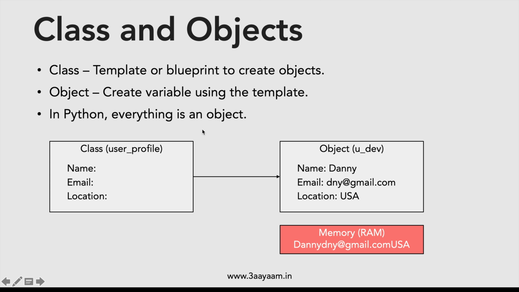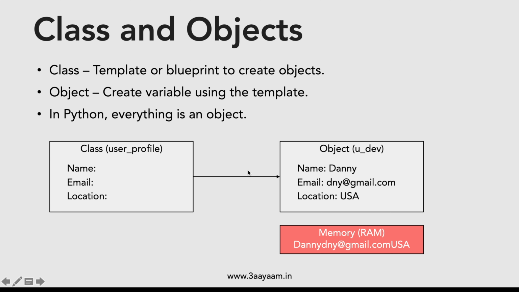A class is the template or blueprint that you create in the program, and an object is the physical presence of that template with different values. So I can create one more object, let's say u_dba, where the name might be Frank, the email might be something, and the location might be, let's say, India. So I can create multiple objects from the same class. A class does not have any physical presence. An object describes the physical presence of a class by passing different values. That's why we can have different objects with the same class. An object would be present in memory.